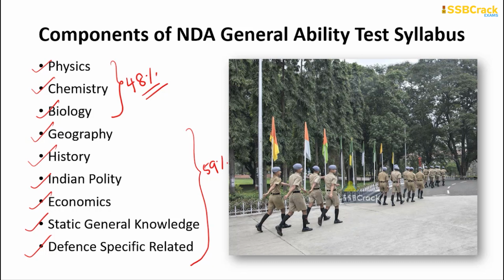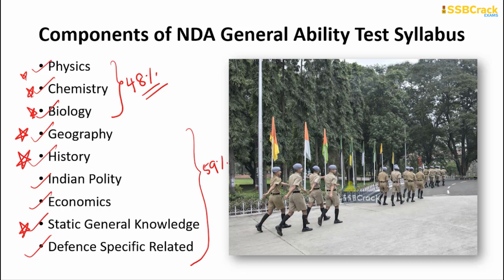Those subjects include physics, chemistry, and biology. These three are those subjects. But from the remaining 59%, the crucial subjects include geography, history, and static general knowledge. These three are considered to be the crucial ones.